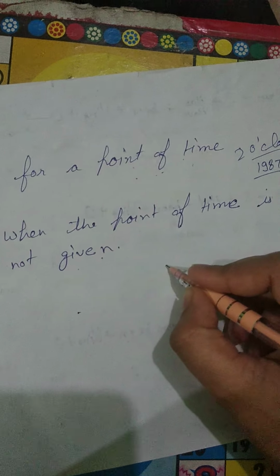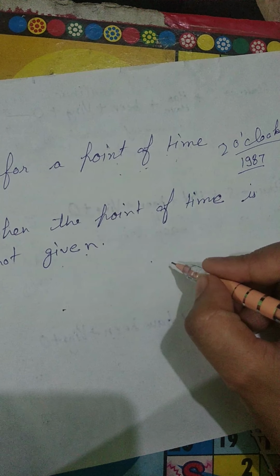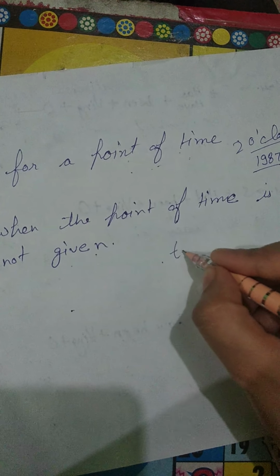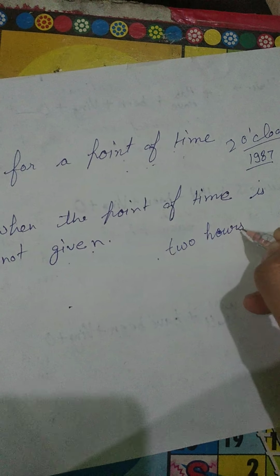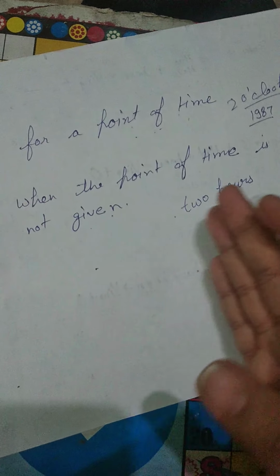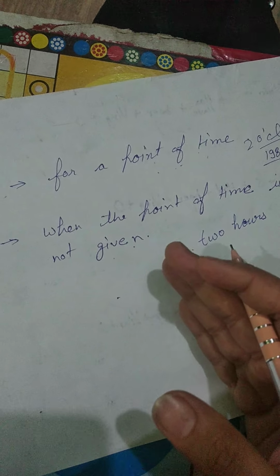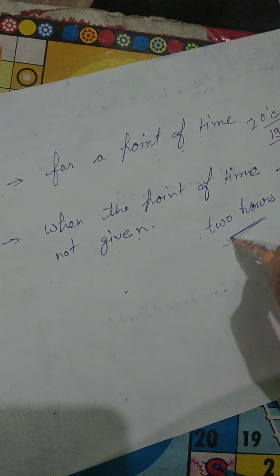Like a gardener is watering the plants for 2 hours. 2 घंटे से. कौन से 2 घंटे? It is not fixed. It will be from 1 to 3. It will be from 12 to 2. It will be from 4 to 6. So it is not a point of time.